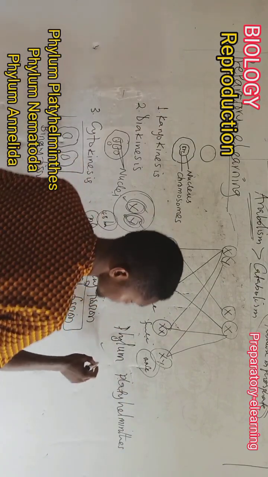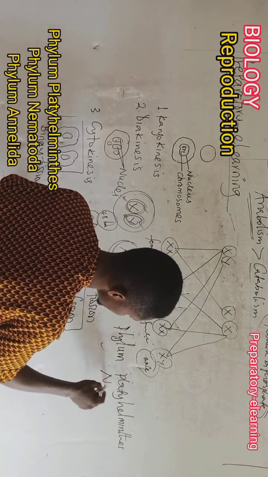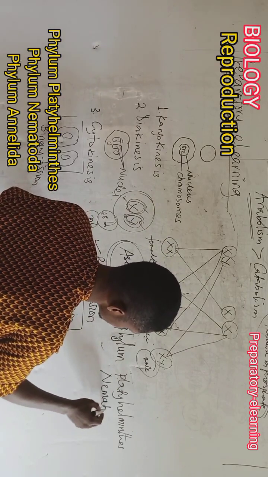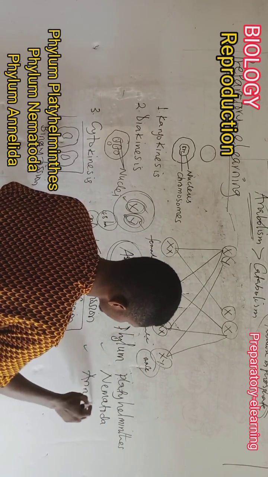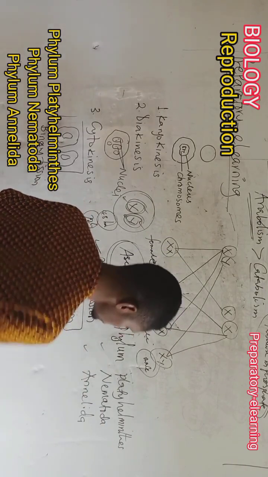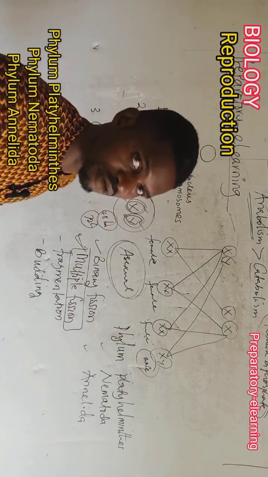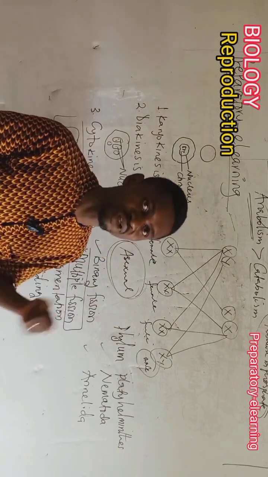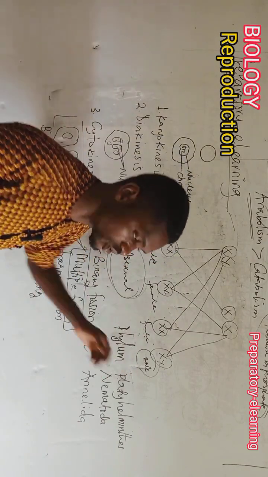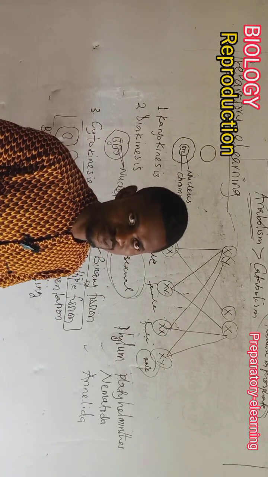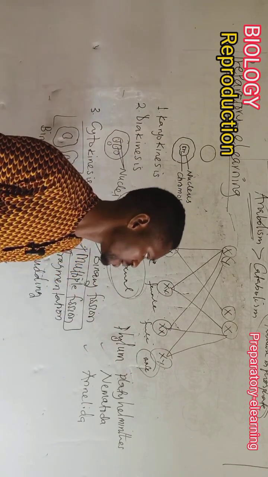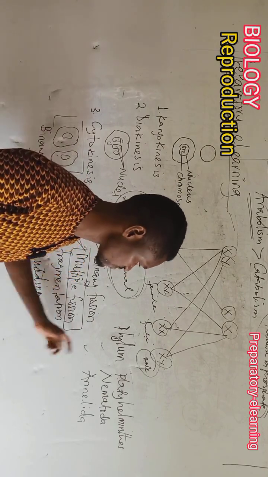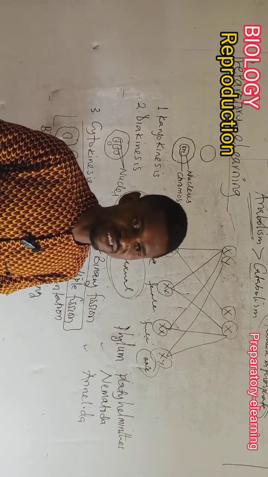We have another one, phylum Nematoda. Then we have another one, phylum Annelida. So all the worms on earth, all the worms that have ever existed and will still exist, belong to any of these three groups. Either phylum Platyhelminths, the flat worms, phylum Nematoda, the round worms, or phylum Annelida, the segmented worms.